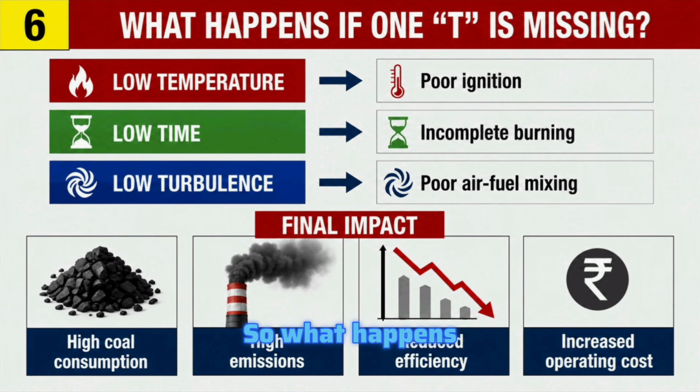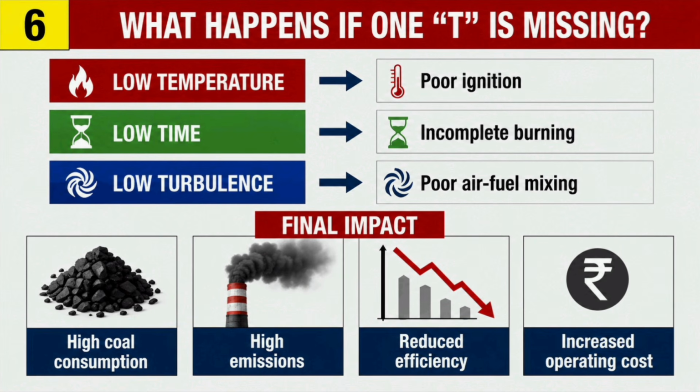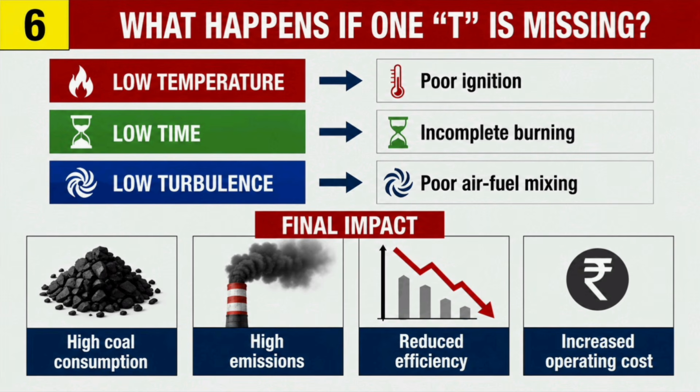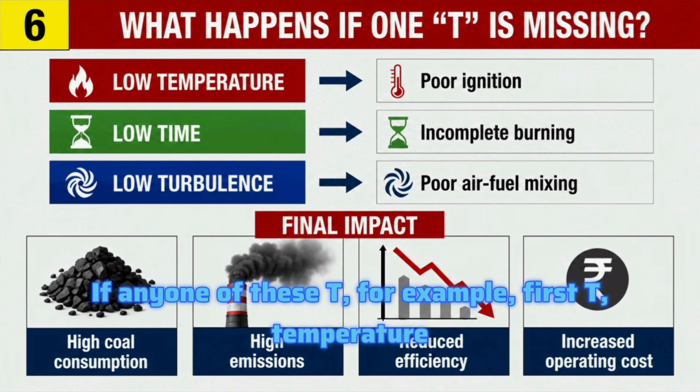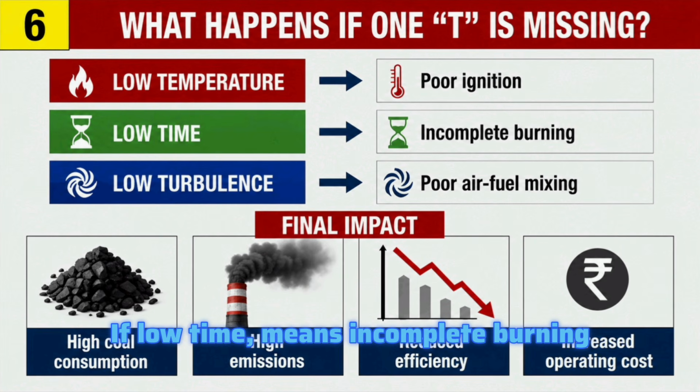So what happens if any one of these three T's is missing? Let's see the practical impact inside a boiler. For example, the first T, temperature. If temperature is missing, it means poor ignition. Another T is time. If there is low time, it means incomplete burning.